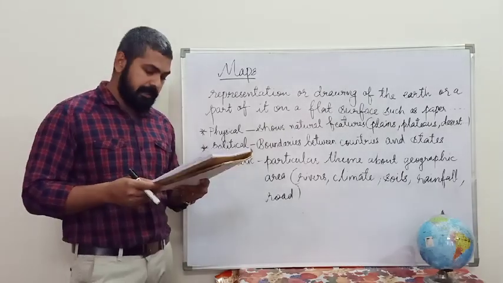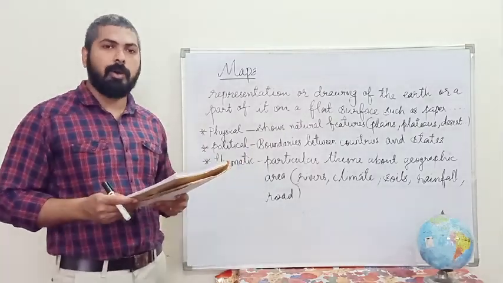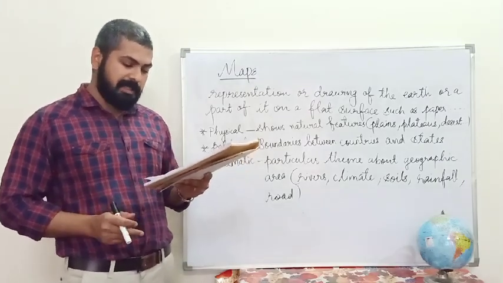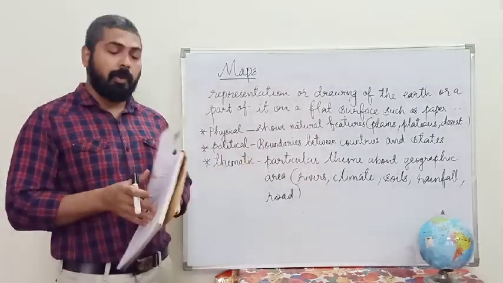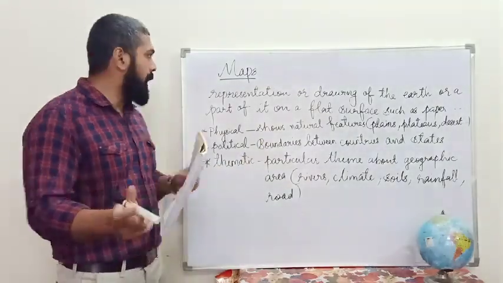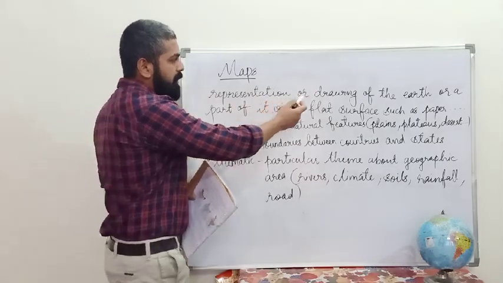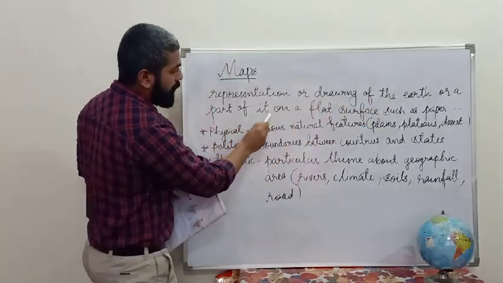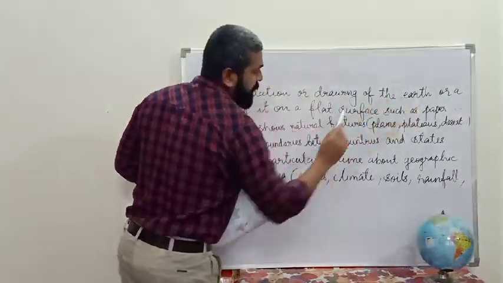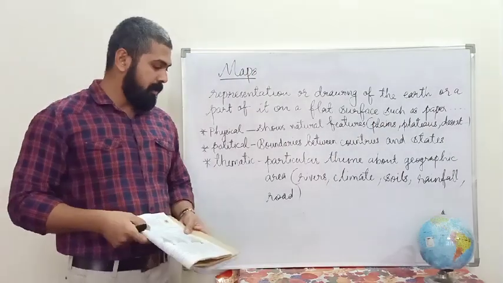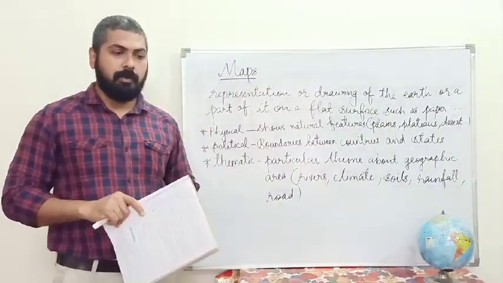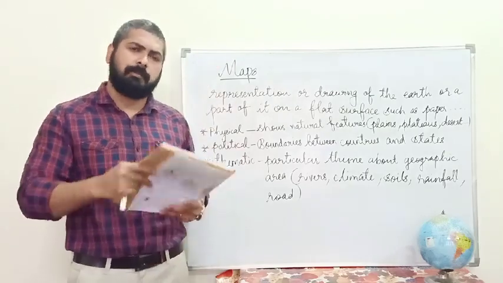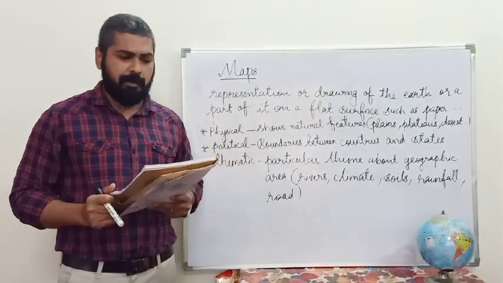As we discussed the limitations of the globe, to overcome these limitations we need maps to help us study the earth in great detail. Okay, and what is a map? It is a representation or drawing of the earth or a part of it on a flat surface such as paper. Paper means a flat area, a cardboard, or a wall, a flat surface where we can draw the maps.